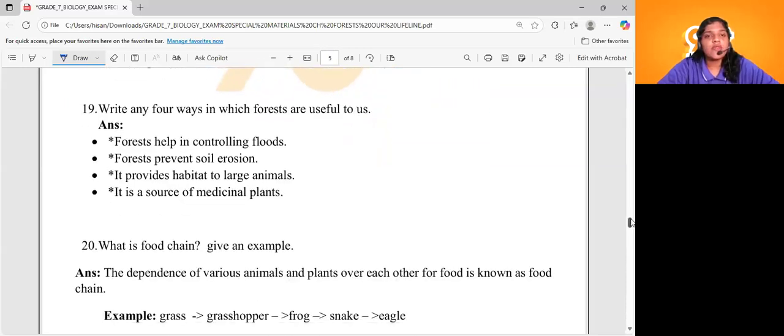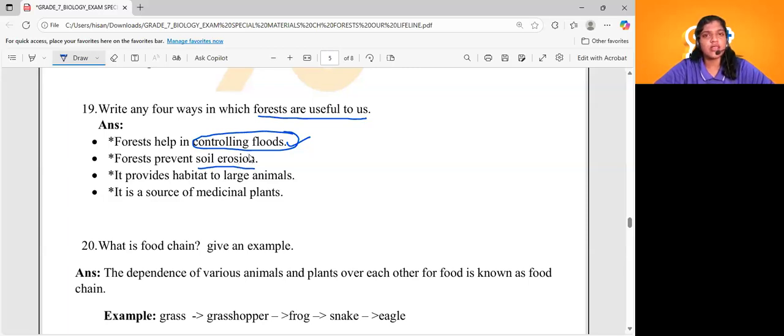Write any four ways in which forests are useful for us. Very important question. That is a general question. What are the different ways in which forests are useful for us? Yes, they will help in controlling floods, right? They will definitely help in controlling natural calamities such as floods. Okay, they will prevent soil erosion. The forest will prevent soil erosion.